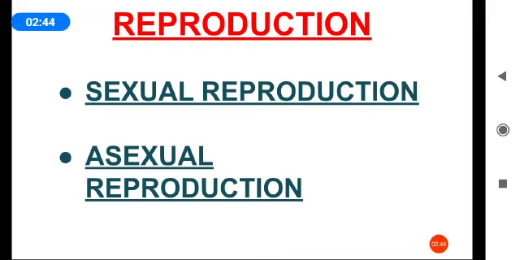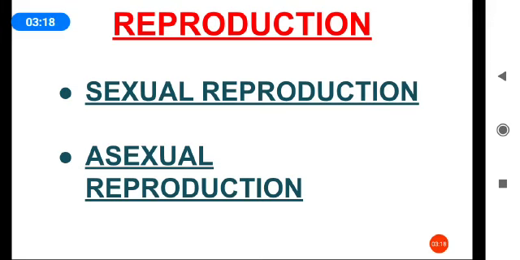In sexual reproduction, male and female gametes are involved. Male and female sex organs are involved, and they produce their own cells. The male gamete is the sperm and the female gamete is the egg. The sperm and egg fuse together to form the zygote. Then the zygote develops into a new young one.